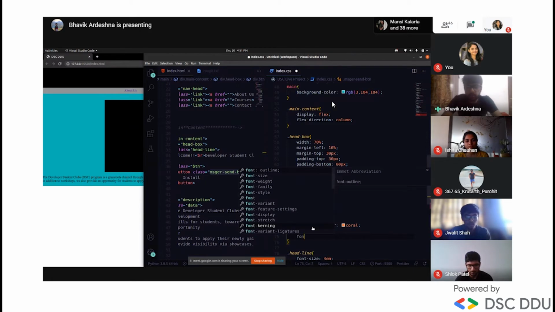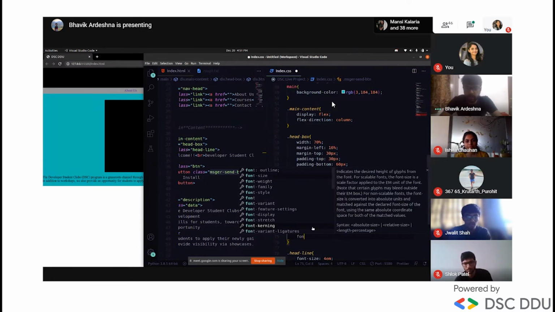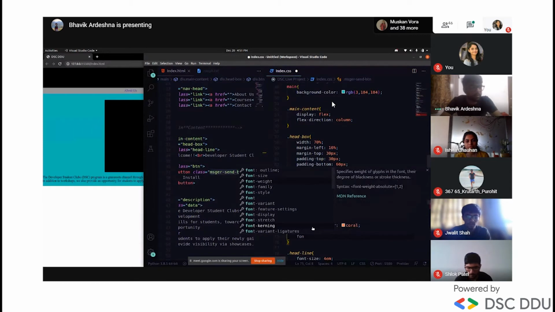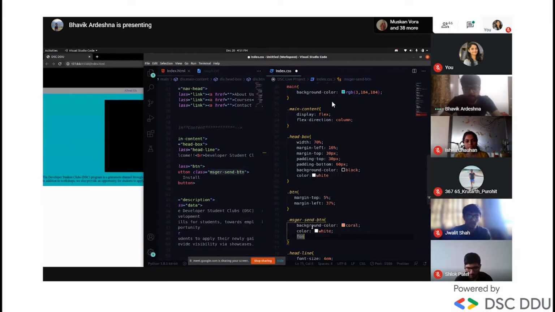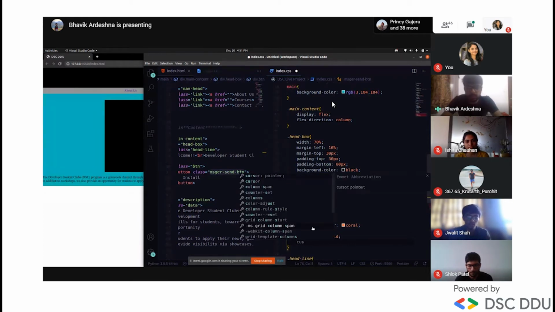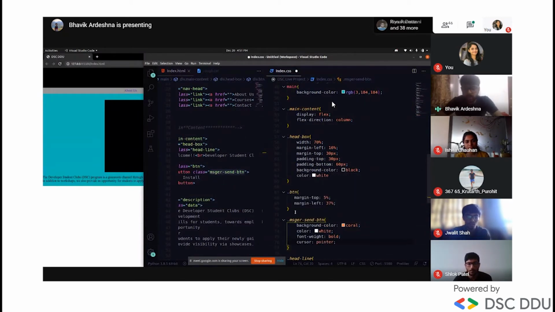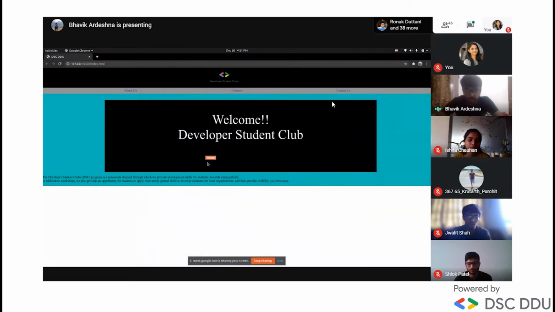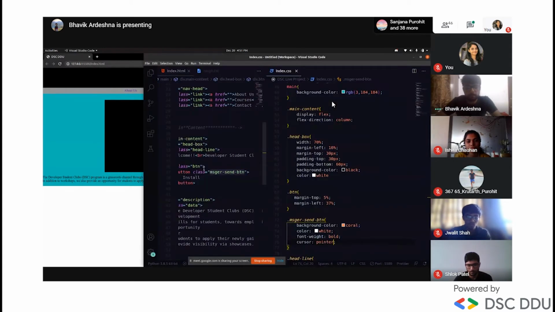We used to make text bold in PPT, that's what font weight means, and I will choose bold. And cursor, you have not seen this. What does cursor mean? Cursor pointer. When we hover over this, it changes to a pointer. It becomes a pointer.